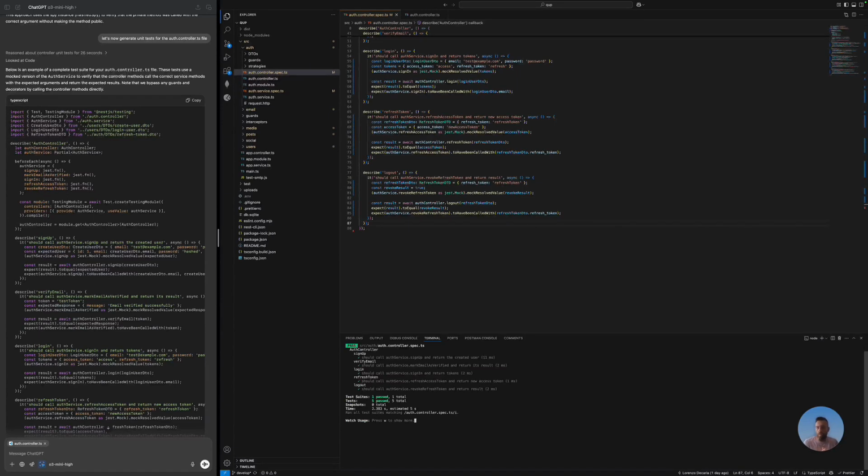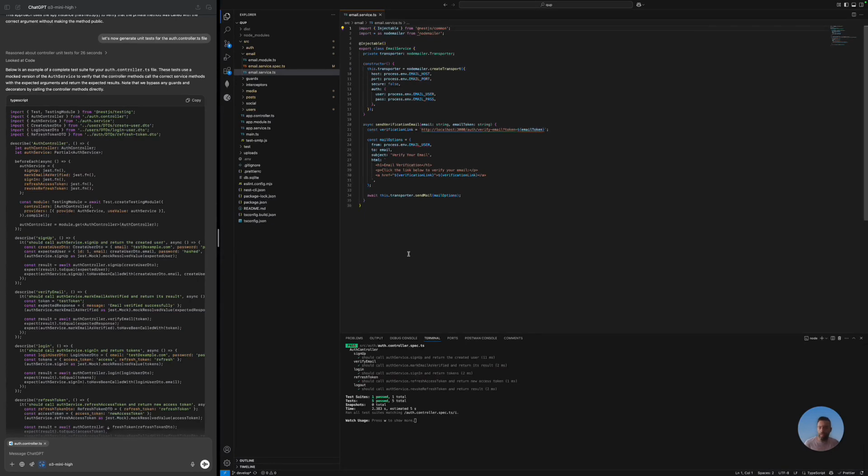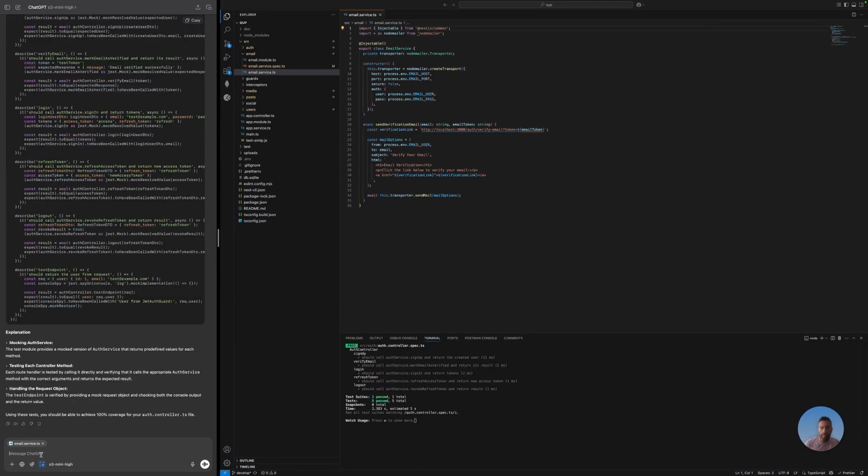So I think we can now go on and repeat all the process for the other modules. We can do the email service. I think this is really where AI tools shine. If you can do this back to back with one file after the other, it can save time not only in thinking of all the unit tests, but also writing unit tests yourself. This saves a lot of time.